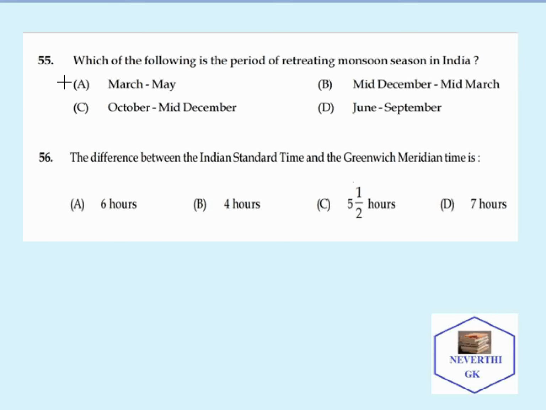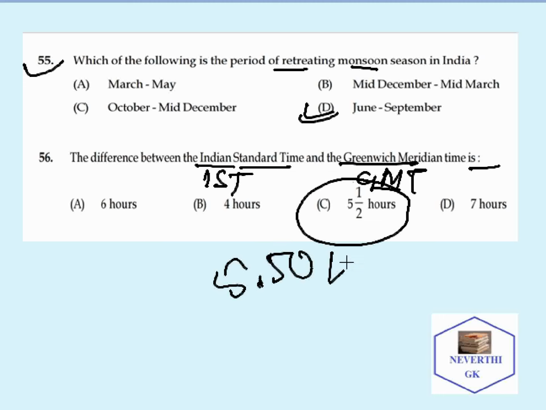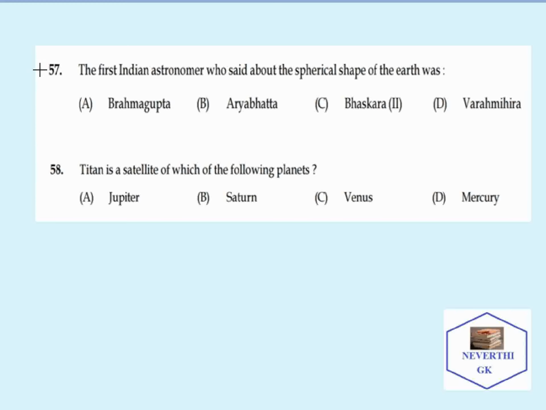Moving on to the next questions. Which of the following is a period of retreating monsoon season in India? The correct answer is June and September. The difference between Indian Standard Time (IST) and Greenwich Mean Time (GMT) is 5.5 hours. So moving on to the next questions.